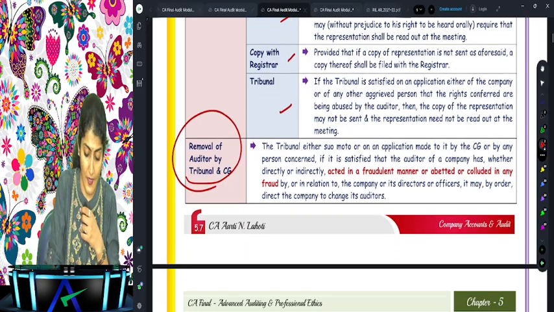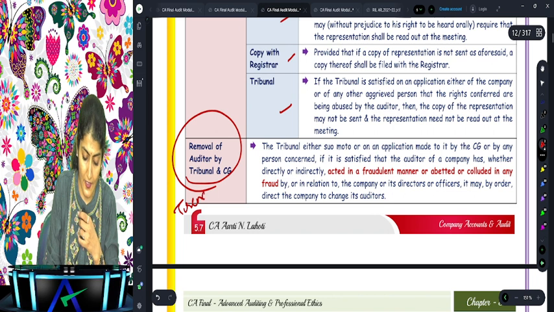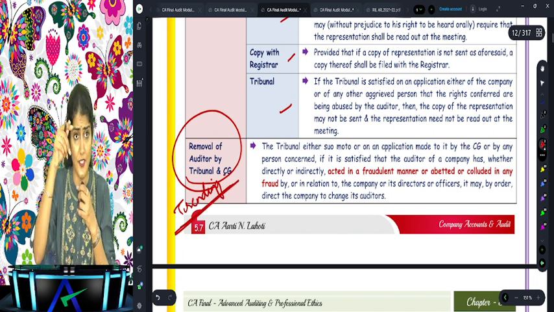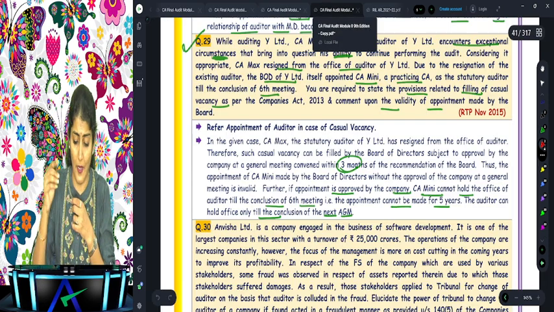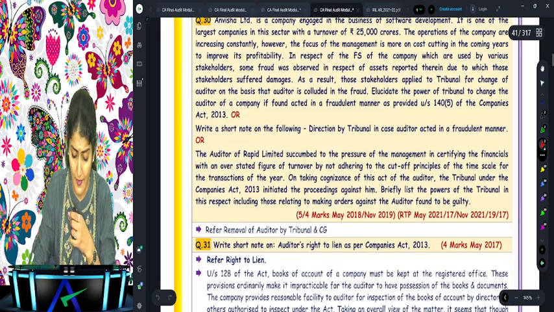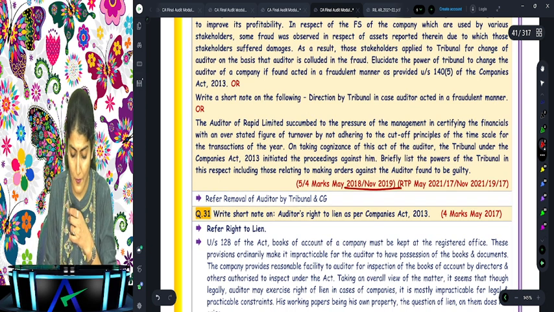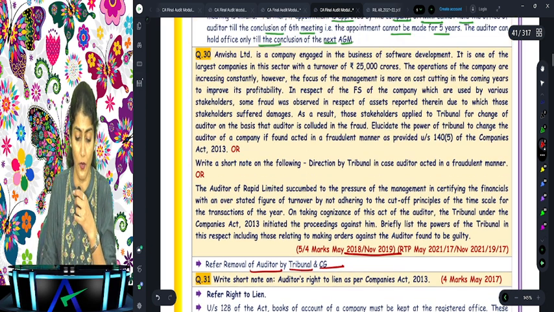And this is again trending. This is trending in the theory part of the paper. Resignation is trending in the MCQ part of the paper, and removal of auditor by tribunal or CG is trending in the theory part of the paper, right? So removal of auditor by tribunal or the CG.